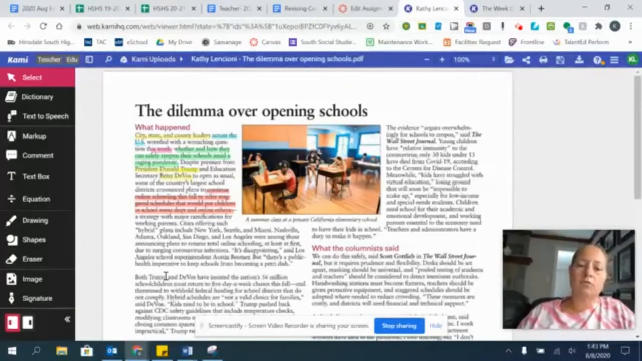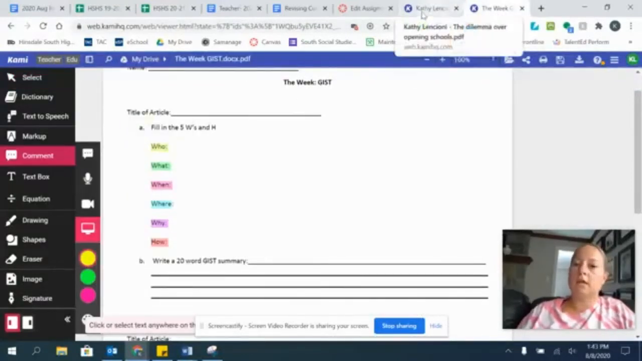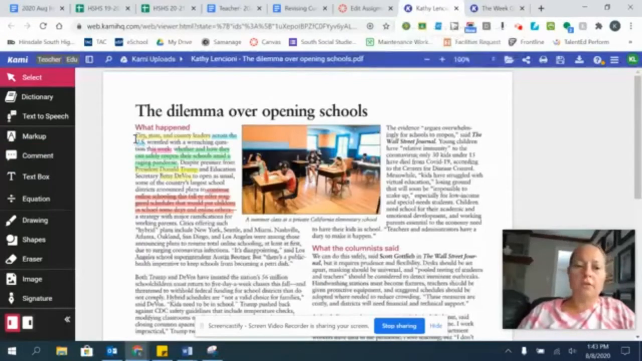But for the sake of this, I'm showing you how, when I looked at my questions, for example, who, that's highlighted in yellow. Well, in the very first sentence, it said that city, state, and county leaders are a major part of what's going on when we talk about reopening schools. I thought that could be significant, so I highlighted it. You'll see Donald Trump's name here. I thought he might be significant in this, so I highlighted it.